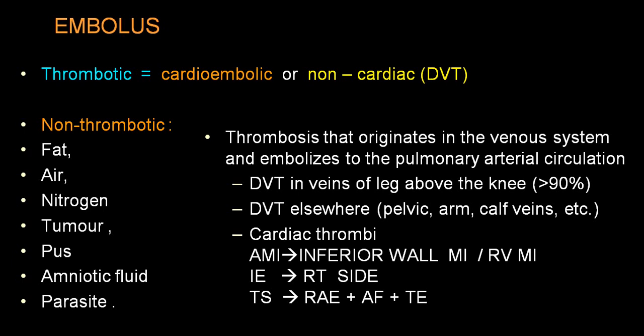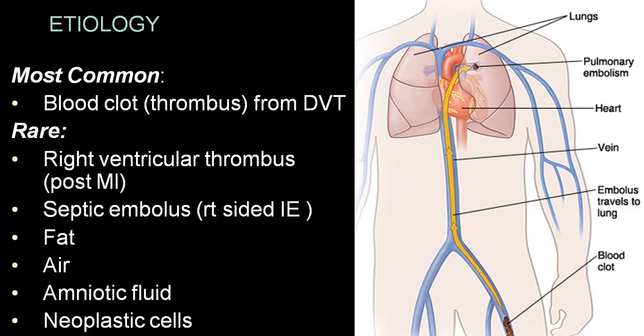And rare, we have already mentioned before, paradoxical embolization means a blood clot comes from the systemic circulation onto the pulmonary circulation because of left to right shunt or because of reversal of the shunt. And whenever there is a reversal of the shunt, by and large, the clot will be from the right side only. So the commonest cause of clot we already mentioned is DVT.